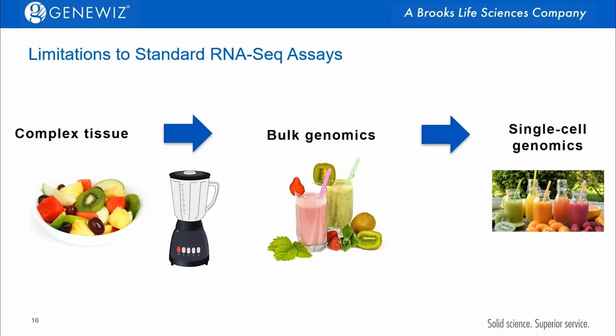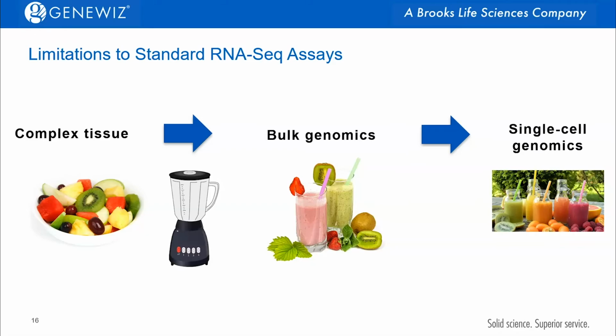There are many limitations to the standard RNA sequencing assays. So take, if you will, a complex tissue, or in this case, a fruit salad. When we look at bulk genomics, we are basically taking that fruit salad and putting it into a blender so that we get an overall flavor profile, but we're not going to be able to tell any one particular flavor note or particular fruit. We're only going to get that overall view of what's happening.